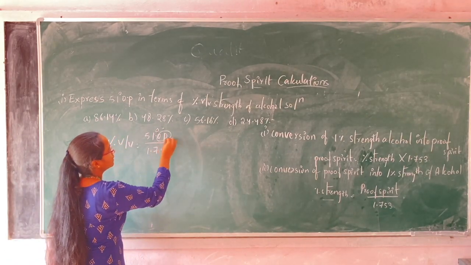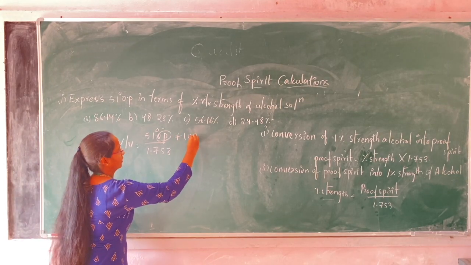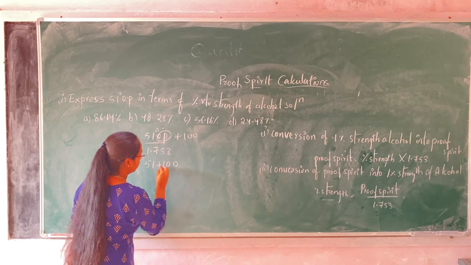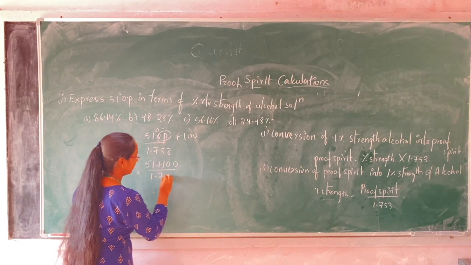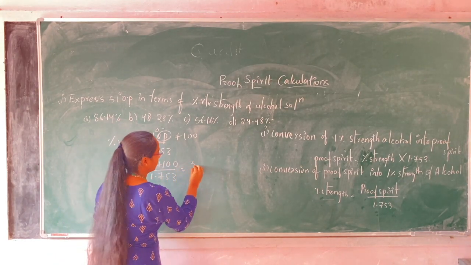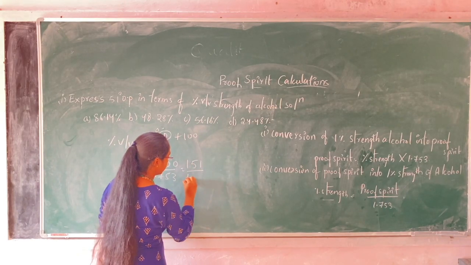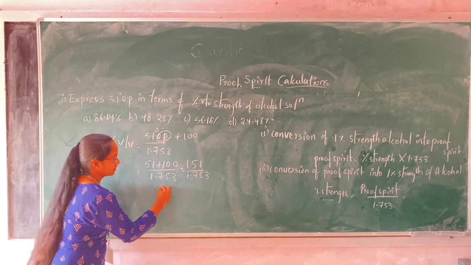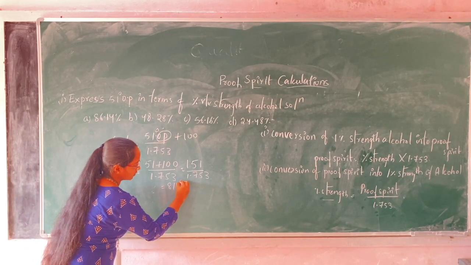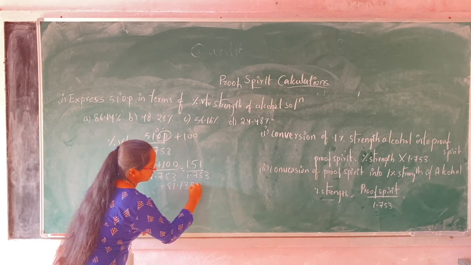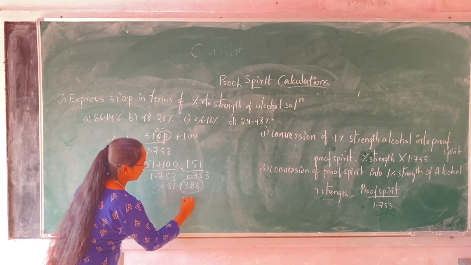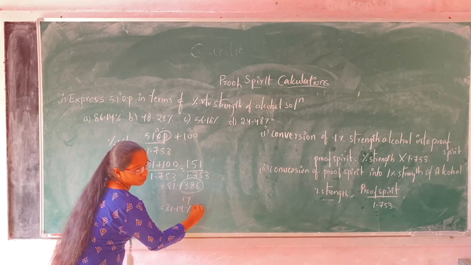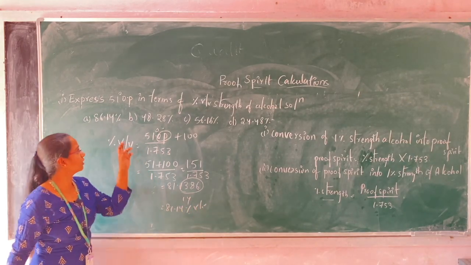Here overproof means plus 100. 51 plus 100 by 1.753, that is 151 by 1.753. After calculating it, the answer will be 81.1386. Consider this as 81.14 percentage volume by volume strength of alcohol.